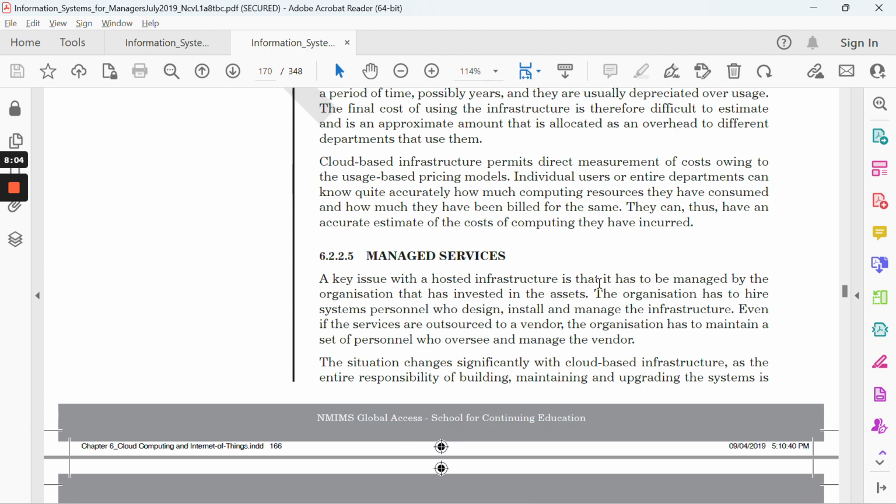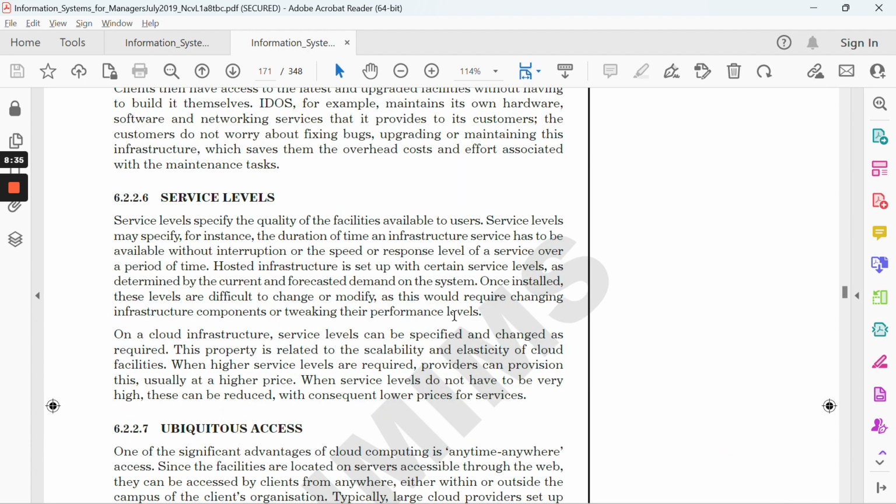Next is managed services. There are multiple types like PaaS, SaaS, right. In one case, everything is managed by a third party. In another case, it is managed directly by the organization, or in some cases it's a mix of this. So it purely depends on how you want to manage. Obviously, the content will be managed by the organization, because they provide the questions and the exams, everything is managed, right? But if I talk about how things will happen, these are managed by technical expertise. Then service levels: we have different service levels depending on the current and forecasted demand of the system, which can be changed from time to time.